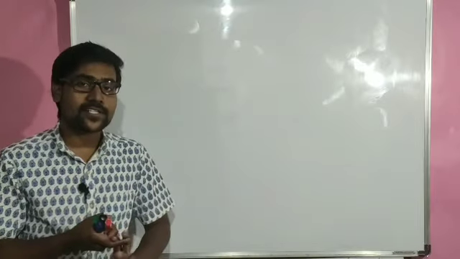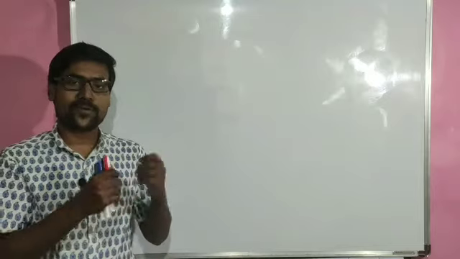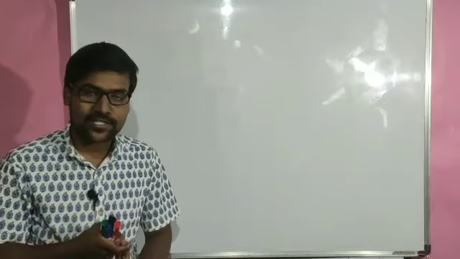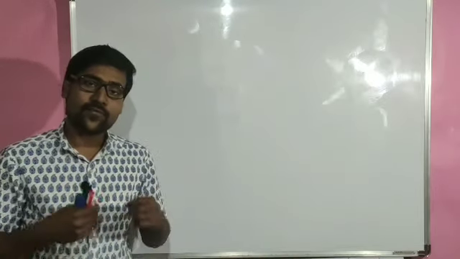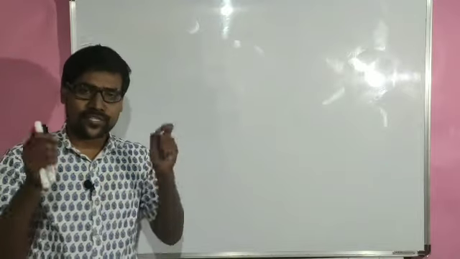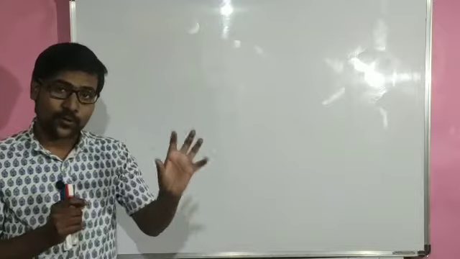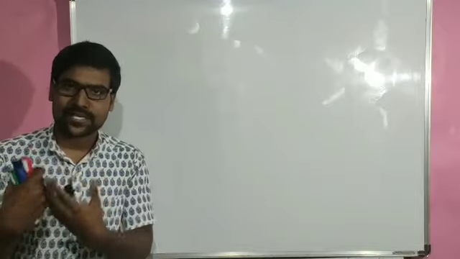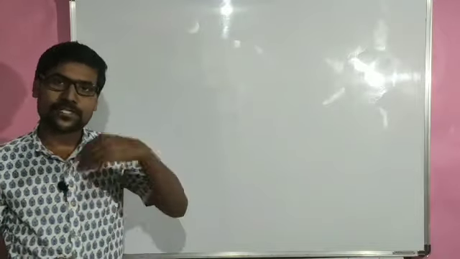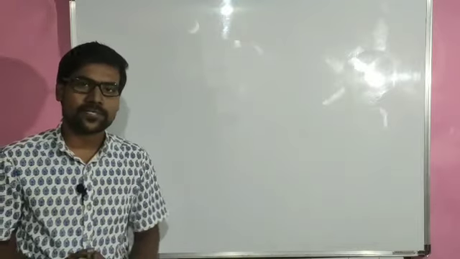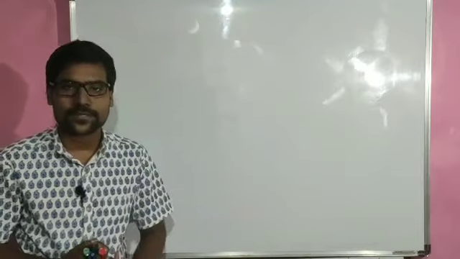So what was yesterday's question? Write the differences between plants and animals, right? If you want to observe that difference, the first and most important thing we will come to know is that plants are autotrophs and animals are heterotrophs. That means animals depend on the plants for different purposes, majorly for food and oxygen.